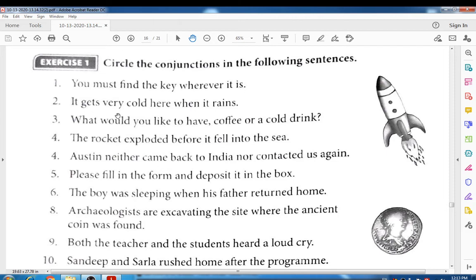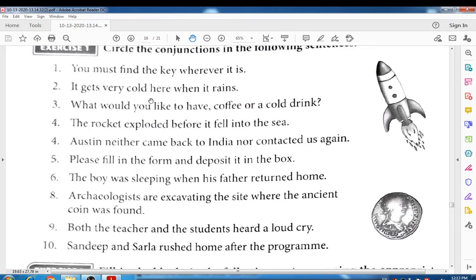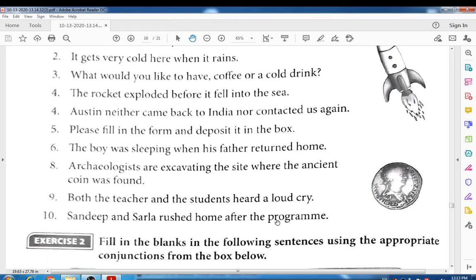Look at that. It gets very cold here when it rains. Here the conjunction when is used, and when shows time relations. So you have to circle the when, and in the first sentence you have to circle the wherever. Right, students? Like this you can circle all the conjunctions in the given sentences. These are the sentences for you. You can solve these questions in your notebook. Okay, look at the next question.